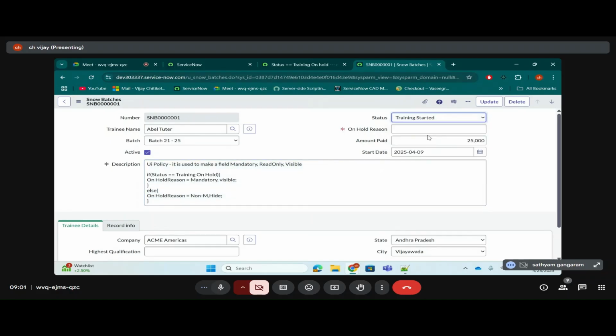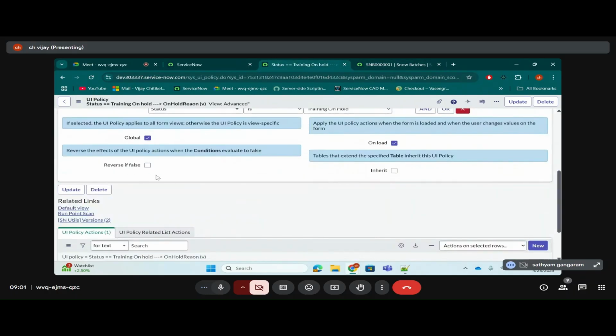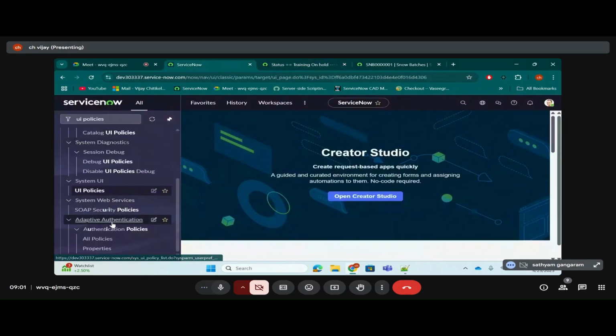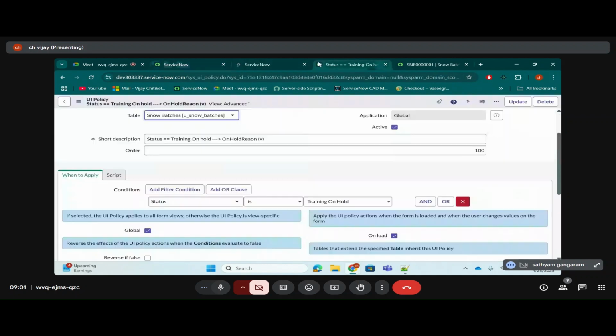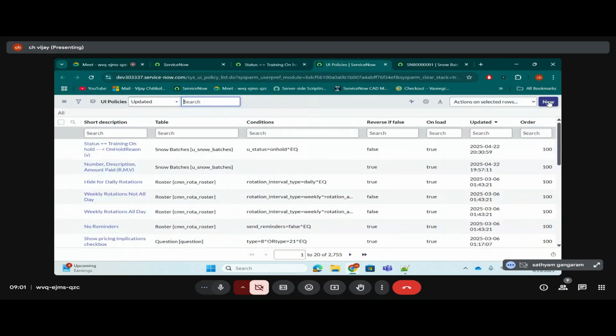But if it is not running on hold, you're not telling the else part here because I unchecked the reverse if false. For that, you need to unnecessarily create one more UI policy, keeping a condition status is not running on hold. Let me show it to you quickly. Imagine ServiceNow is not providing this reverse if false. Then I need to create two UI policies to achieve this requirement.